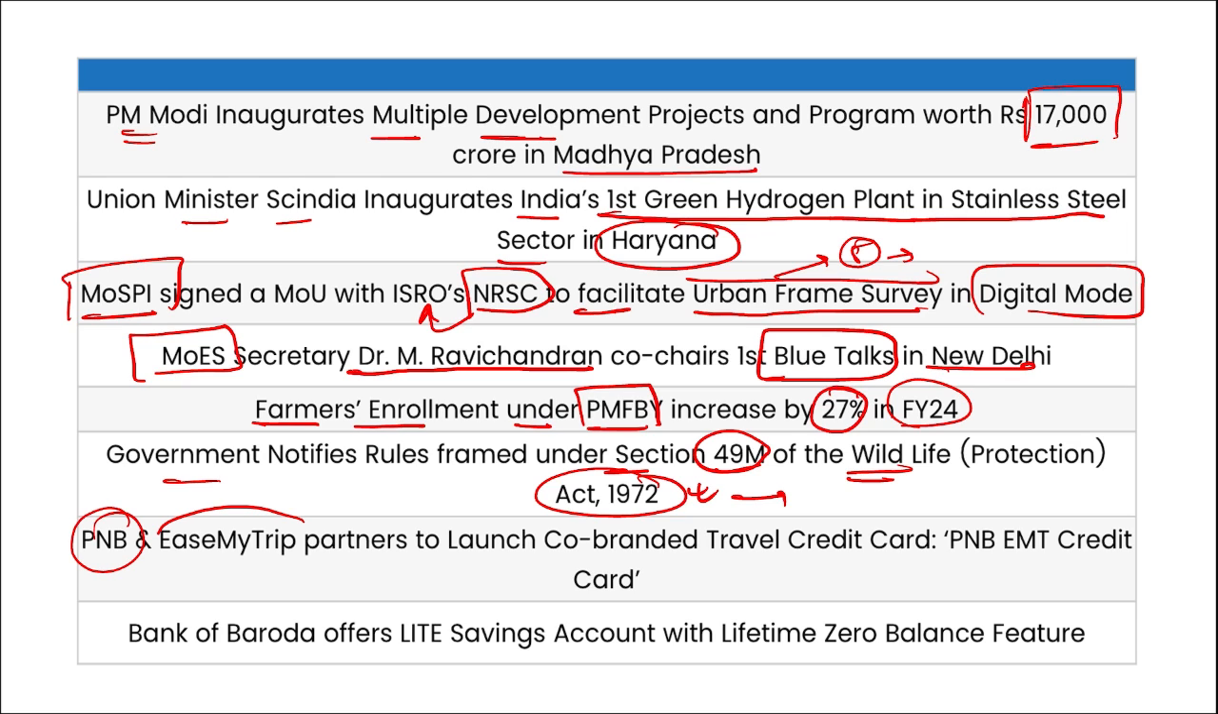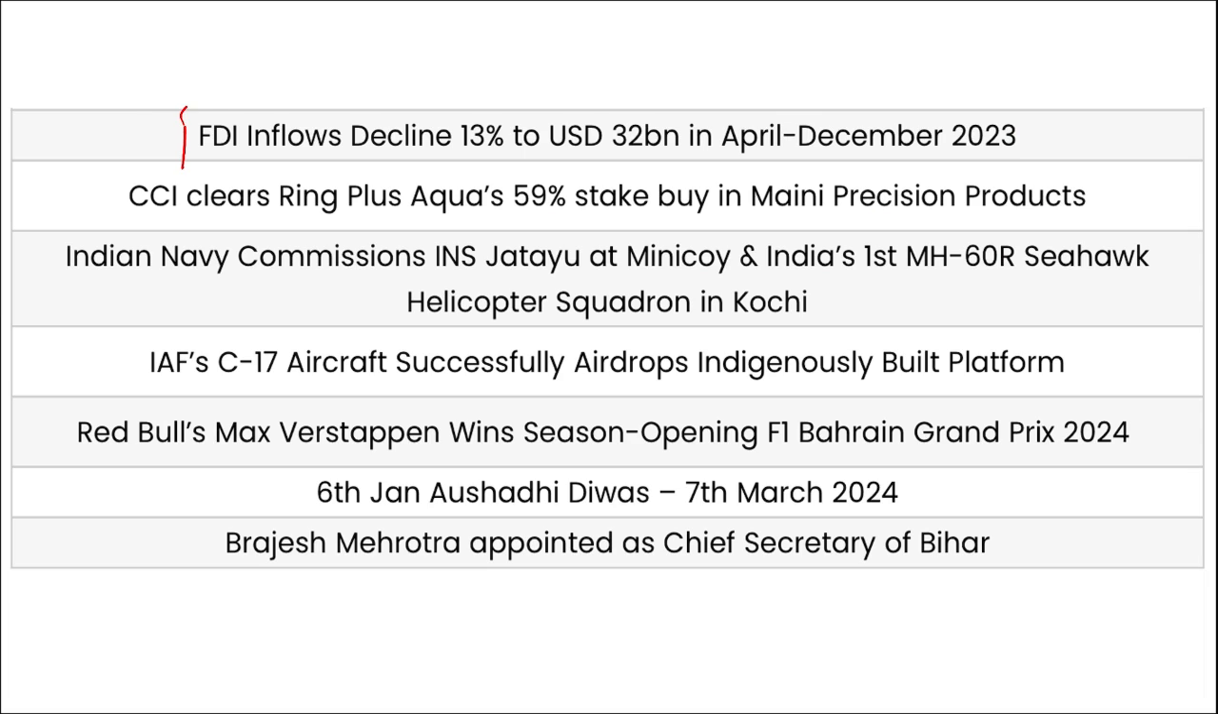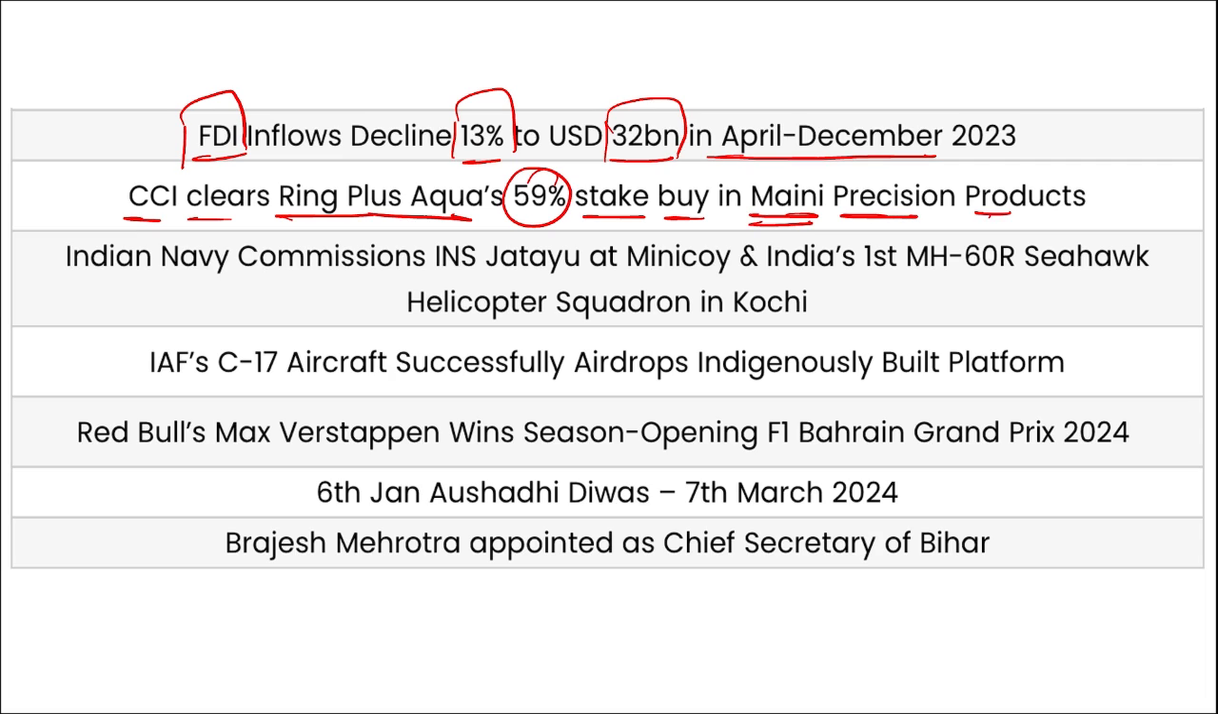Then PNB and EaseMyTrip, they have partnered to launch co-branded travel credit card, that is PNB EMT credit card. Bank of Baroda, they have offered light saving accounts with lifetime zero balance feature. Next is FDI inflows declined 13% to $32 billion in April to December. CCI clears Ring Plus Aqua's 59% stake buy in Miani Precision Products.